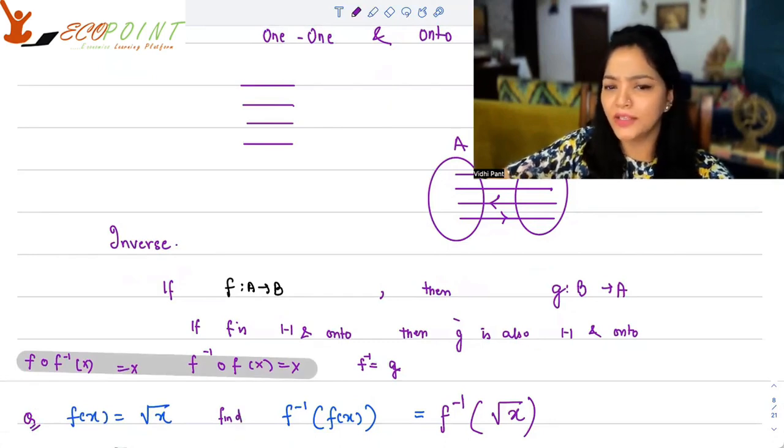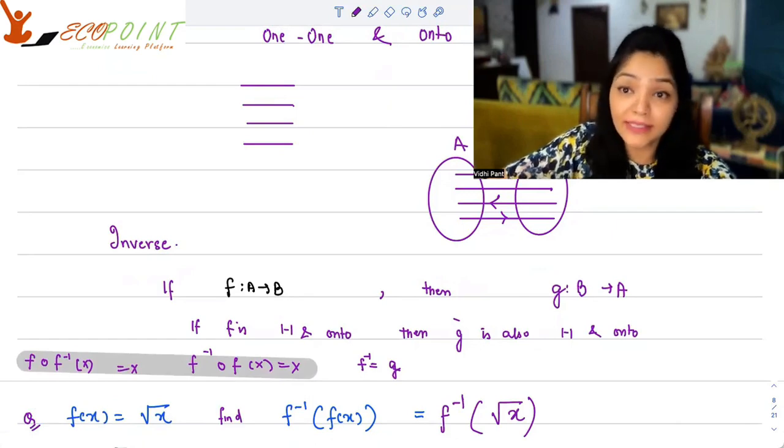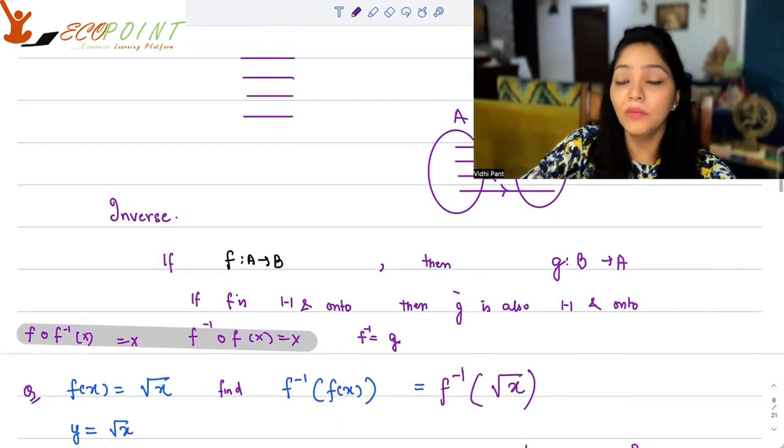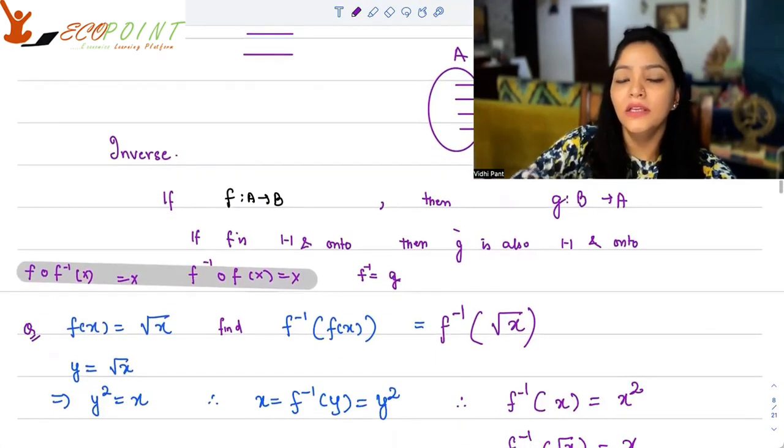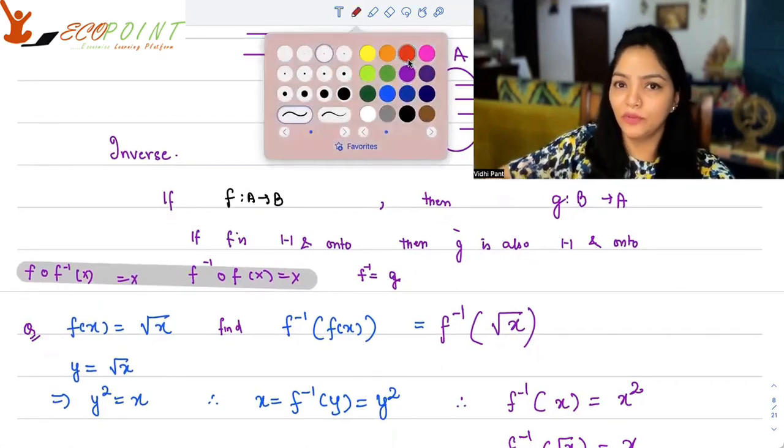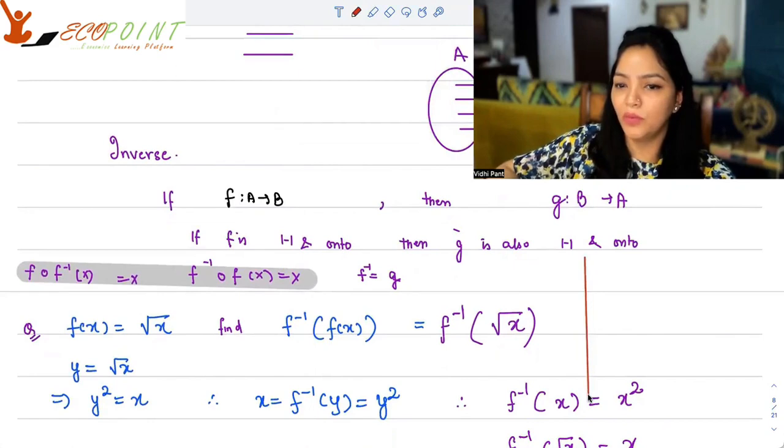Well, this would actually mean that I need to find f inverse of root x, because f(x) is actually root of x, right? But I need to know what f inverse will look like. In order to find f inverse, what do you actually have to do? Let me give you a small working here.